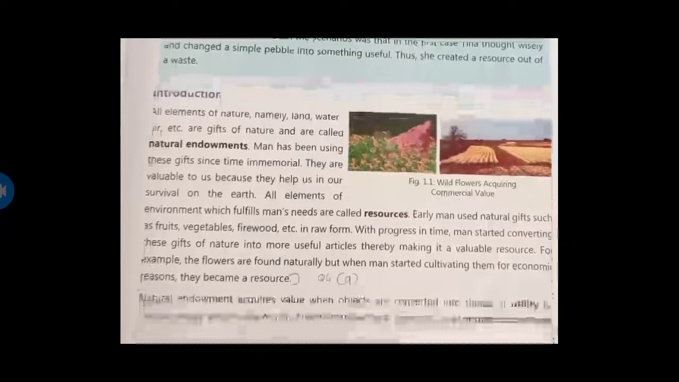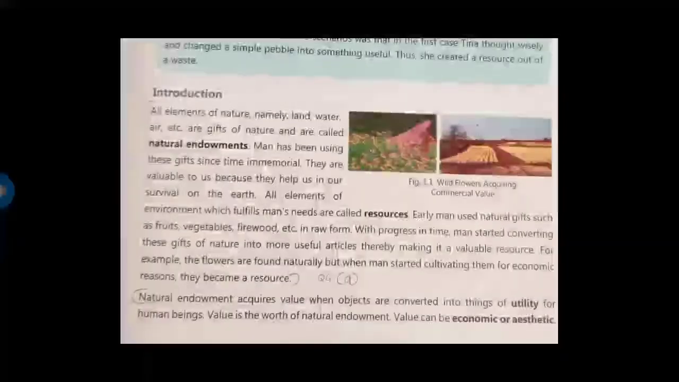That's why they are called natural endowments. The things that we get from nature, we call natural endowments. Man has been using these gifts since time immemorial. They are valuable to us because they help us in our survival on earth.